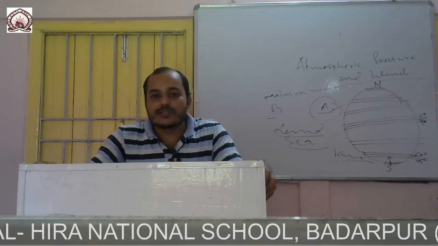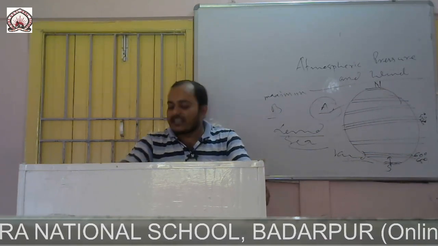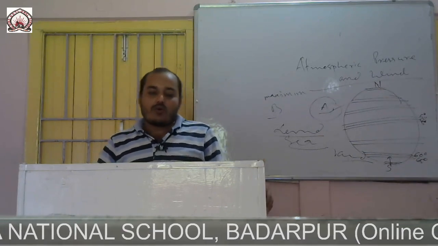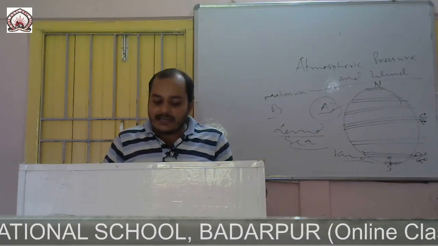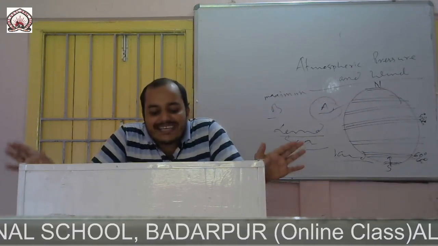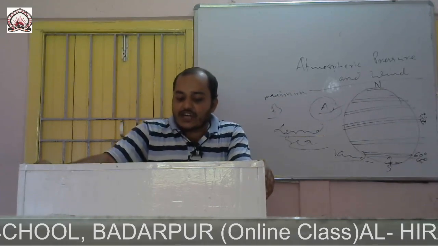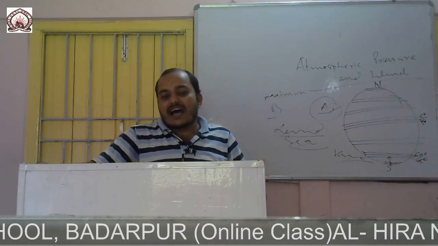Next, monsoon wind. The word monsoon has been derived from the Arabic word mausim, and the literal meaning is season. These are basically seasonal winds which reverse their direction with change in the season.